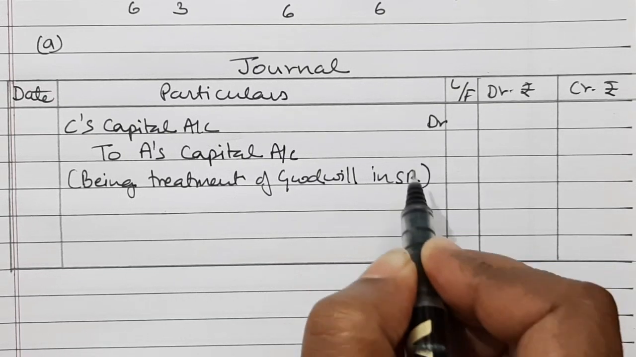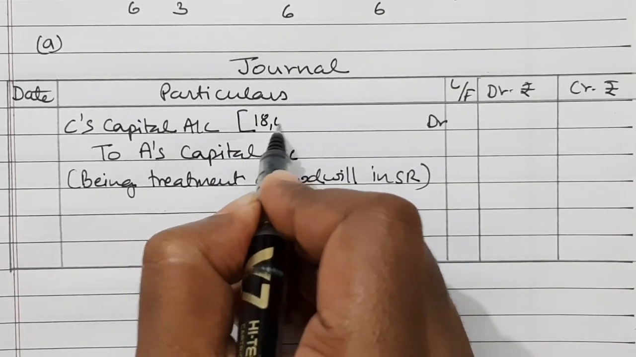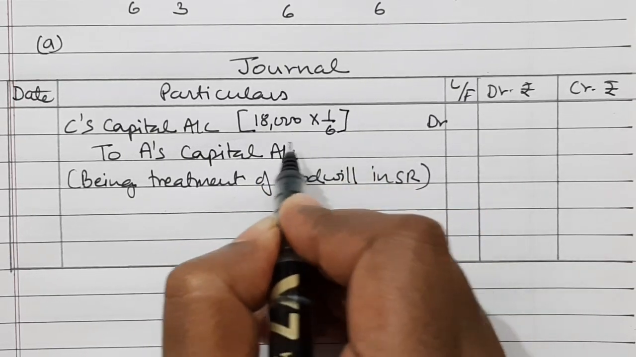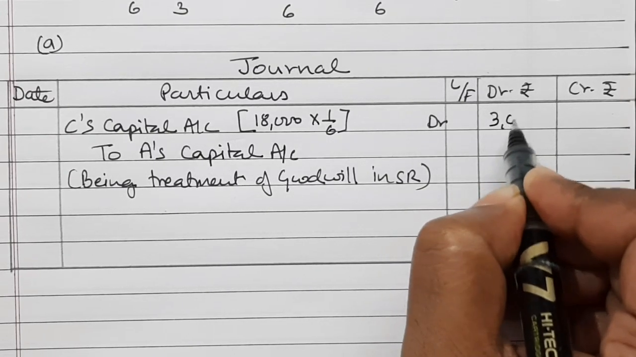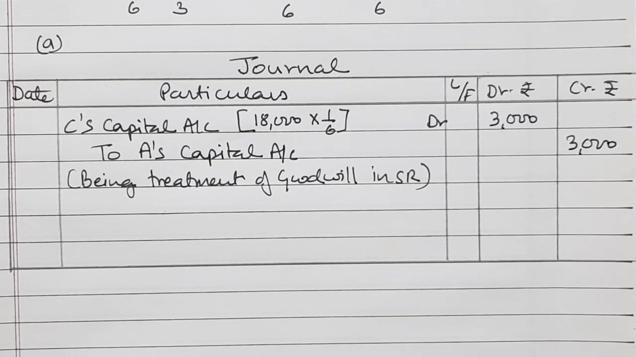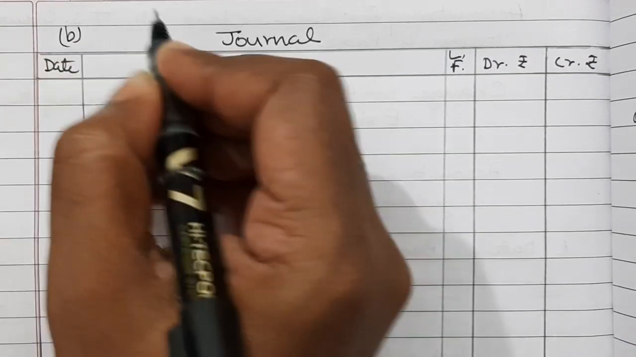In sacrificing ratio. Now total goodwill of the firm is 18,000 and sacrificing ratio is 1/6. So we will multiply by 1/6. So 3,000 rupees here and also 3,000 rupees here. So that is point A of question 5. And let us see point B, when goodwill is raised and then written off. Let us see part B solution.